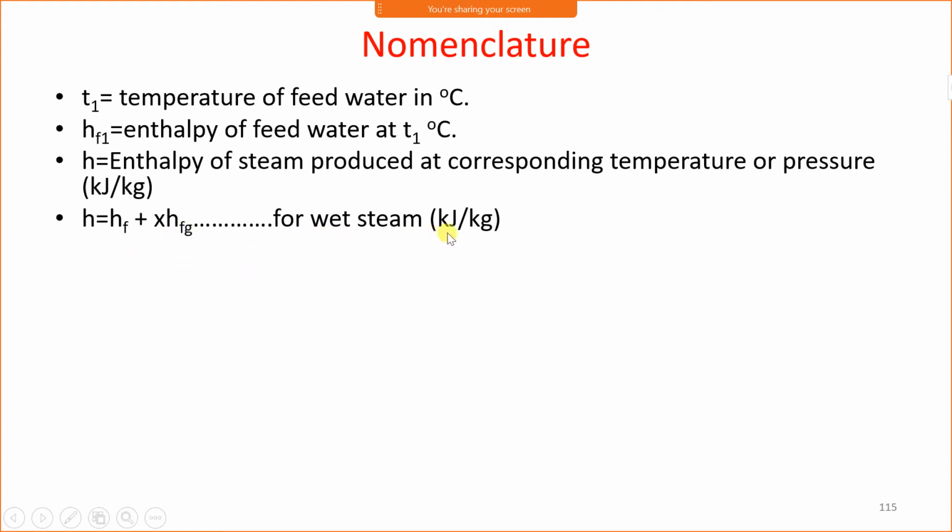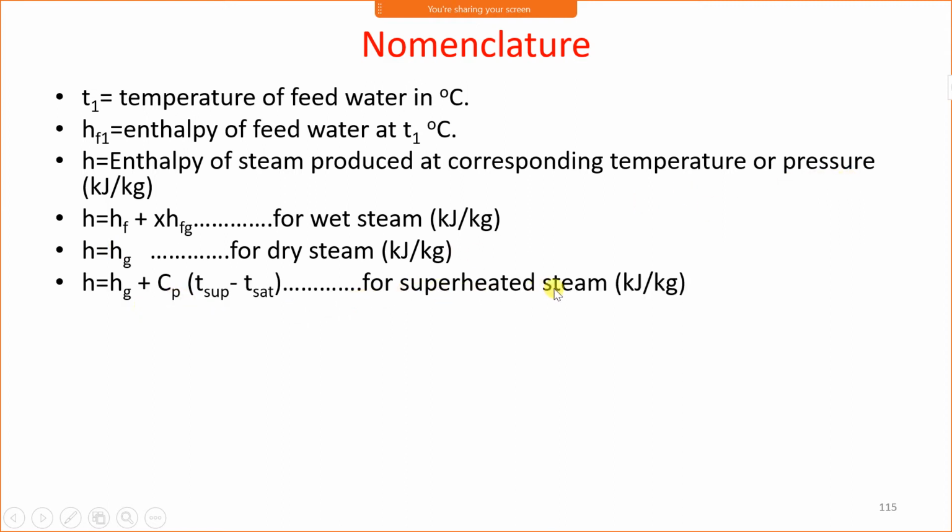First we'll see wet steam. If the steam is wet, then the formula of H will be HF plus X HFG. If the steam is dry, then we will take Hg from the steam table at a given temperature or pressure.